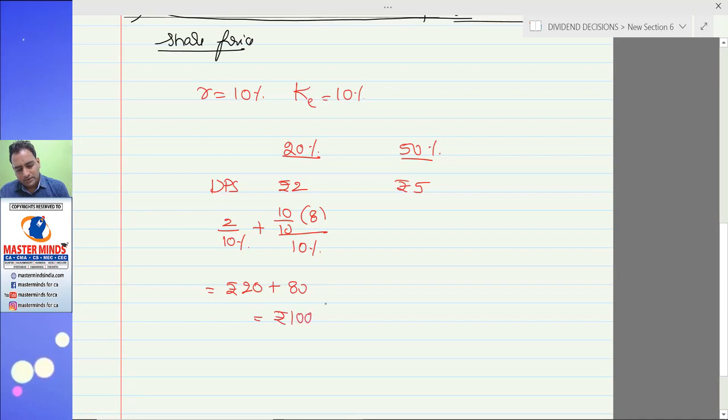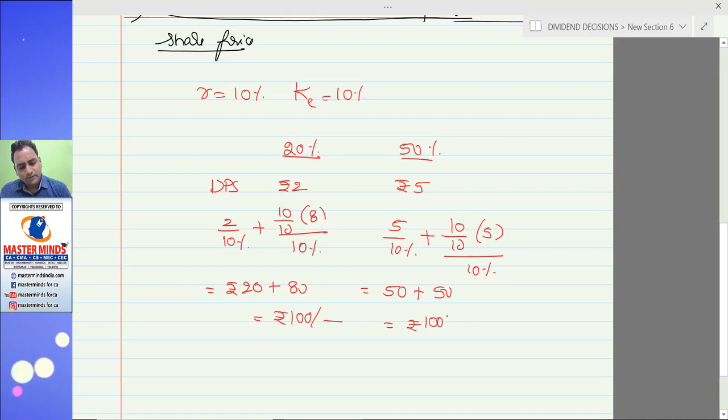Expected share value 100. Similarly, 5 divided by 10% means 50 rupees, plus 5 divided by 10%, 50.